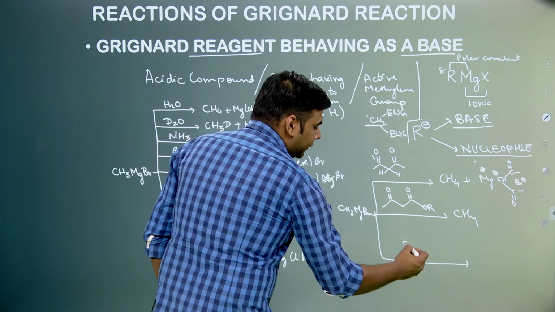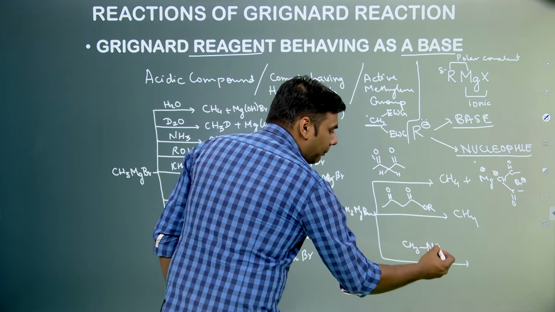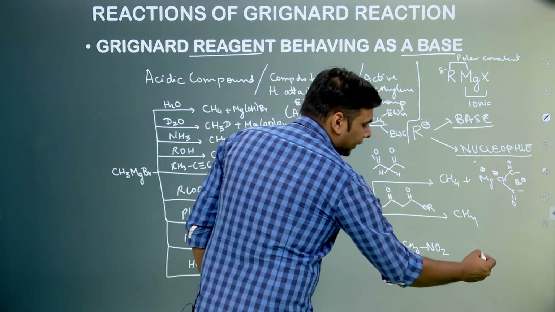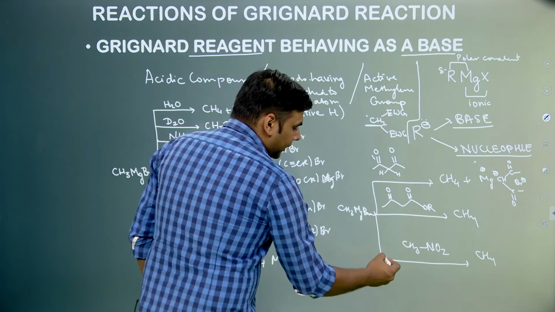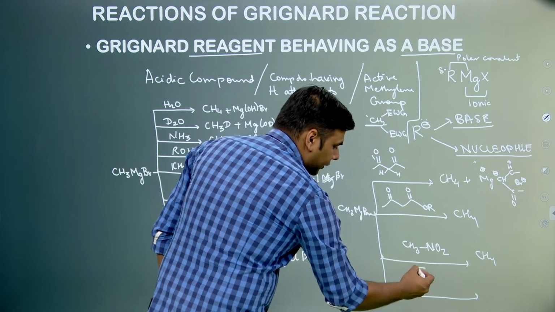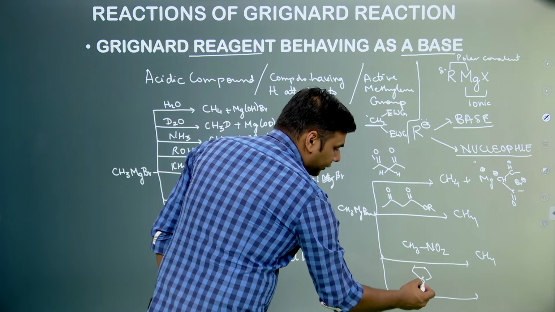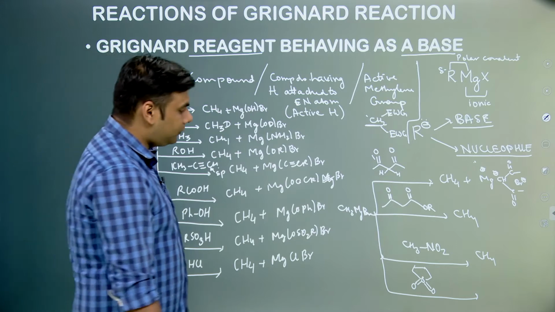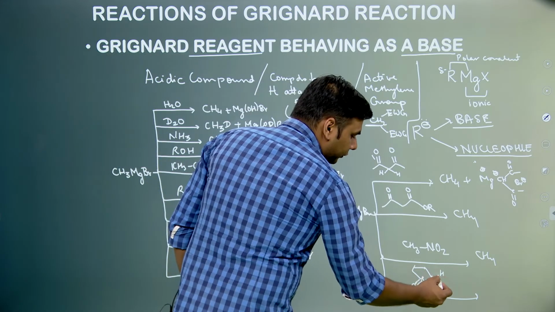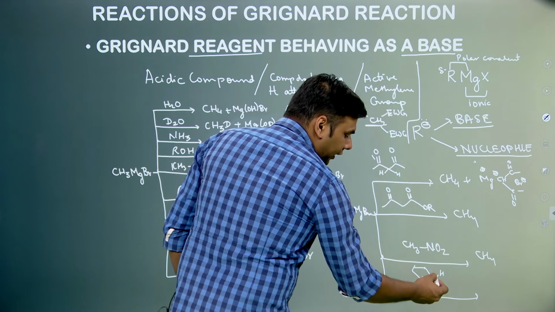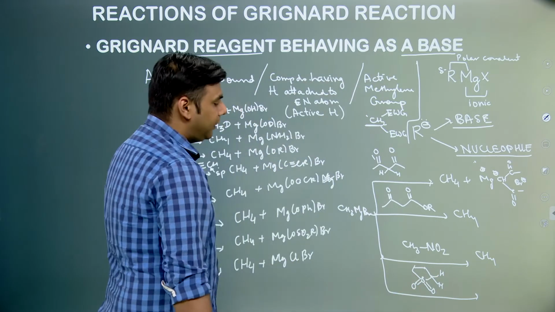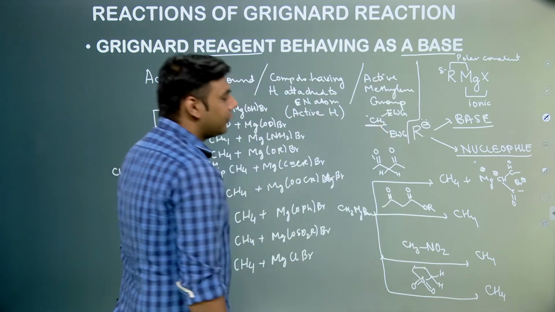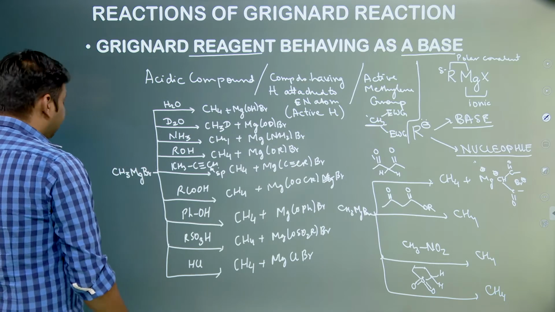Suppose we take CH3NO2. NO2 is also a very powerful electron withdrawing group, so these hydrogens are acidic, so CH3 negative will abstract it and form methane gas. And last, that is sulfones. Sulfones are something like this. Because there is an S double bond O present over here, they are also electron withdrawing groups, so the hydrogens present over here are also acidic because once they are deprotonated, a negative charge will be formed which is stabilized by resonance. So this CH3 negative goes and abstracts that hydrogen and methane is formed. So, this is the basic reaction which you should know.